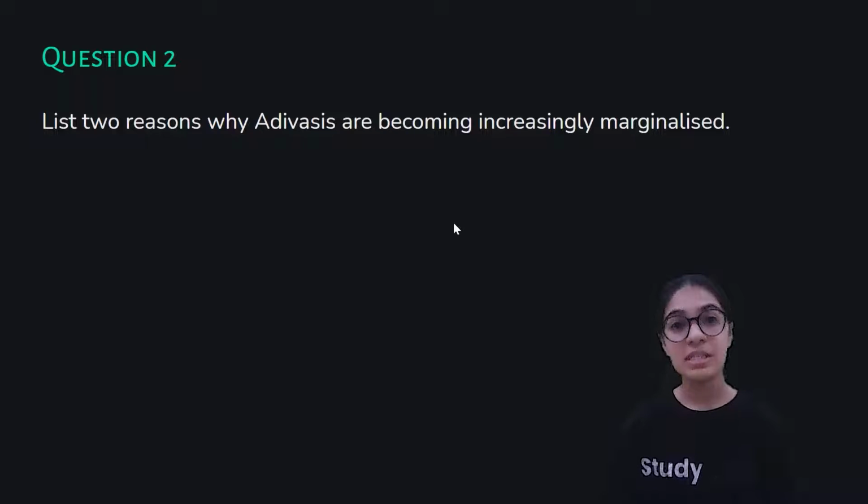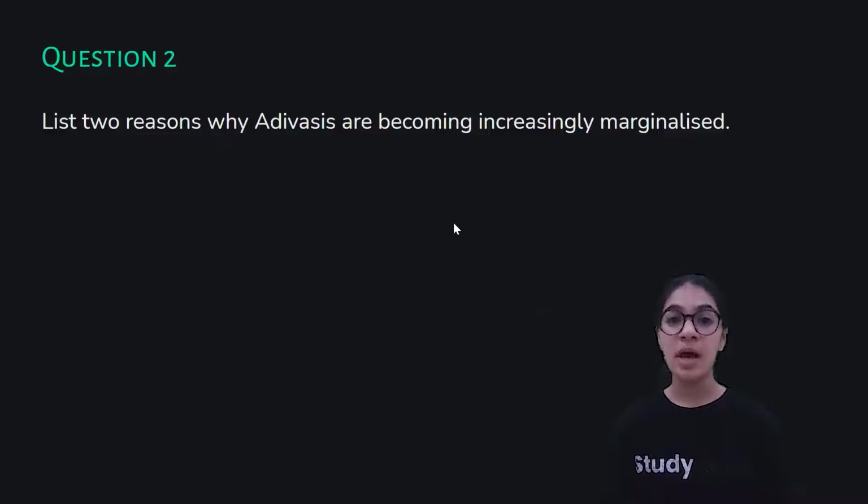And they have also assumed that since they look different, they lack education, they lack knowledge about technological advancement, and they do not know how to conduct a life like theirs. So they have already stereotyped in their minds that Adivasis are backward. They do not know anything. They are technologically backward. They lack education, and they always wear these weird costumes and headgears and dances. Okay, so these are the stereotypes which people have created in their minds, due to which they feel that they're different from them, and that is why they are being excluded from the society. They are being put at the margins and the corners of the society.